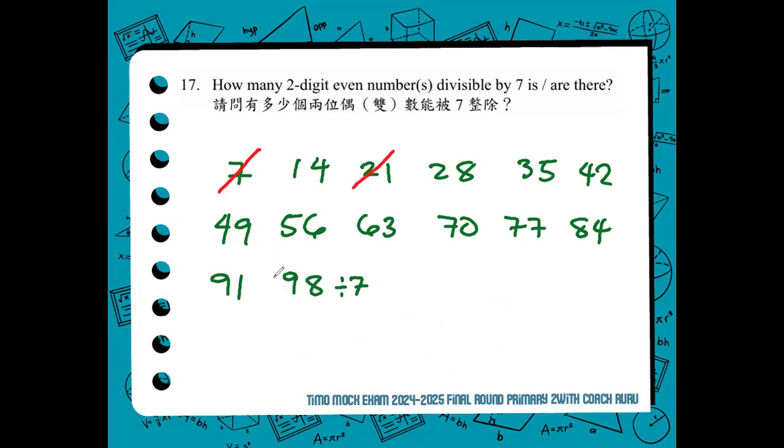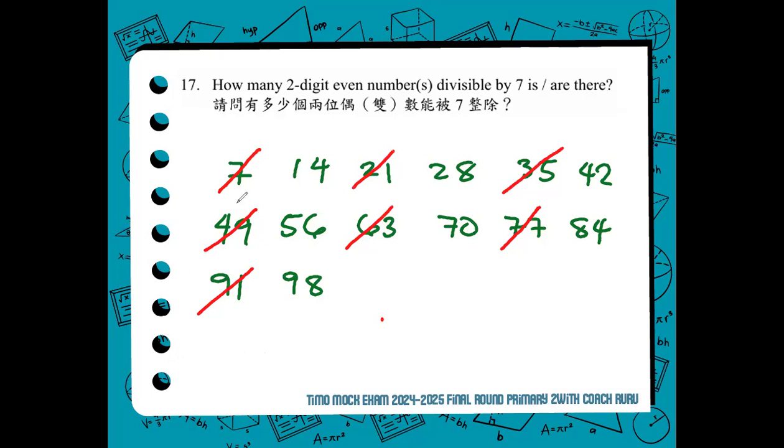21 is not included. All the odd values are not included because we are only asked to count and determine the number of even numbers that are divisible by 7. Two-digit even numbers. Scratch this also.